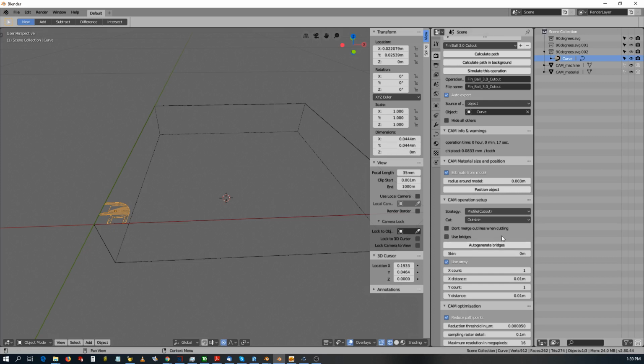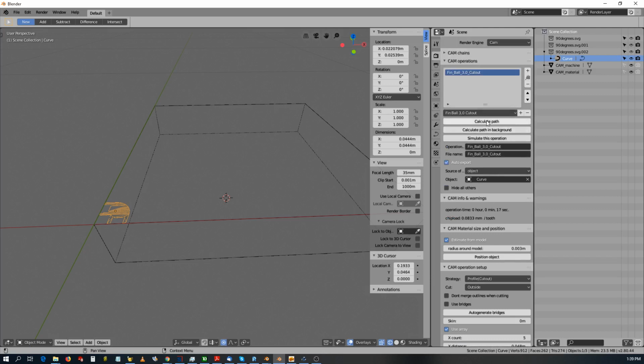This way you could leave a little bit of meat. I'm going to cut as close as possible. So use array, and the Y count is going to be 1, but the X count is going to be, let's say, 5 for now, and the X distance is going to be 48 millimeters. And let's see what happens. Calculate the path.